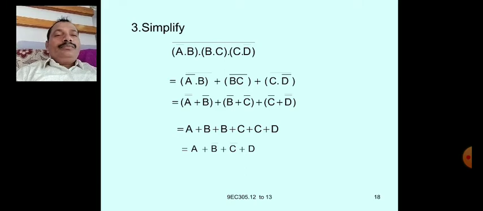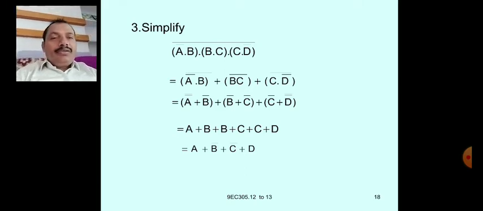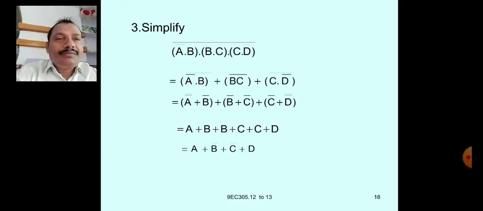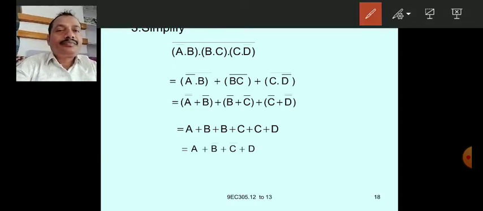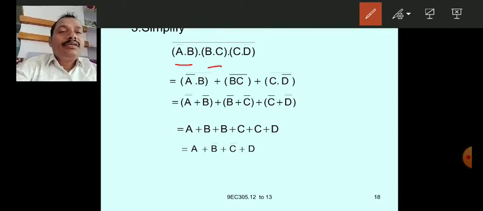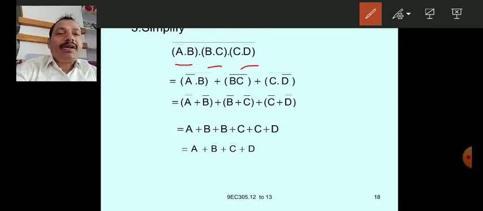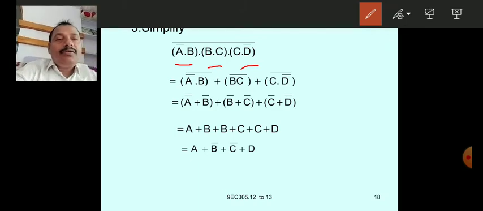Now, let us apply De Morgan law. So this is taken as one variable, another bracket is taken as the second variable, and the third bracket is taken as the third variable.